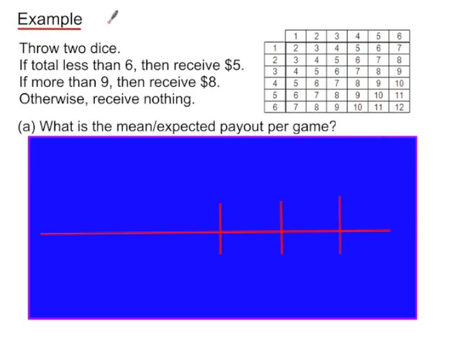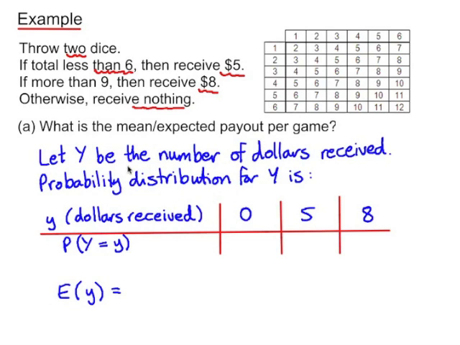Now let's look at an example with a bigger sample space. So this time we're throwing 2 dice and we're adding up the totals, so they can vary from 2 to 12. If the total is less than 6, then we're going to receive $5. If it's more than 9, $8, otherwise nothing. We're going to work out what the mean or expected payout per game would be. So we'll introduce a variable, y this time, and we'll say that y is the number of dollars received. So y can be 0, 5 or 8.